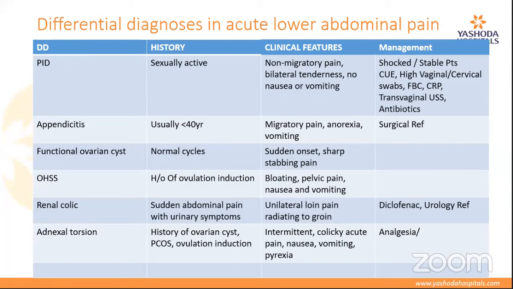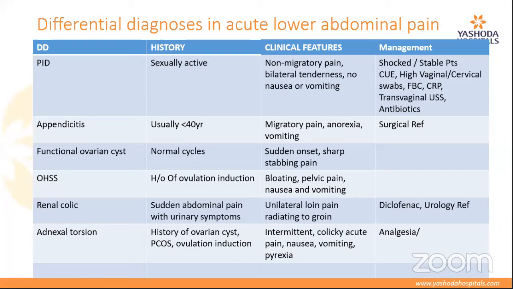In pelvic inflammatory disease, it is essential that we collect a high vaginal and cervical swab before starting the antibiotics, so that we can diagnose it properly. Again, a transvaginal ultrasonography and antibiotics should be started immediately. The patient should be stabilized. Other causes of pain abdomen like appendicitis, surgical referral has to be given.